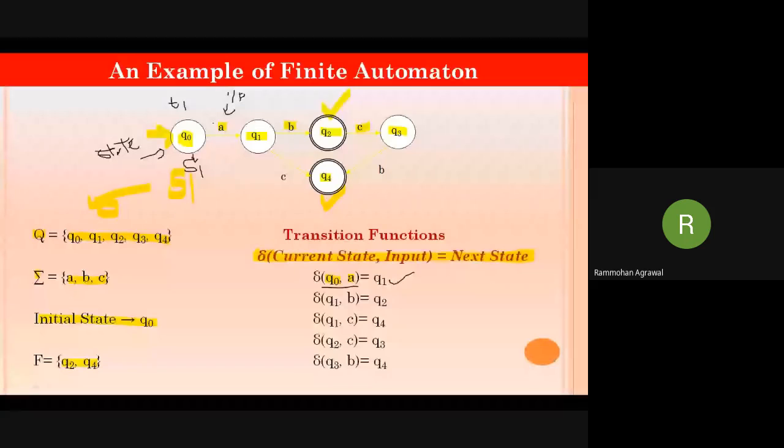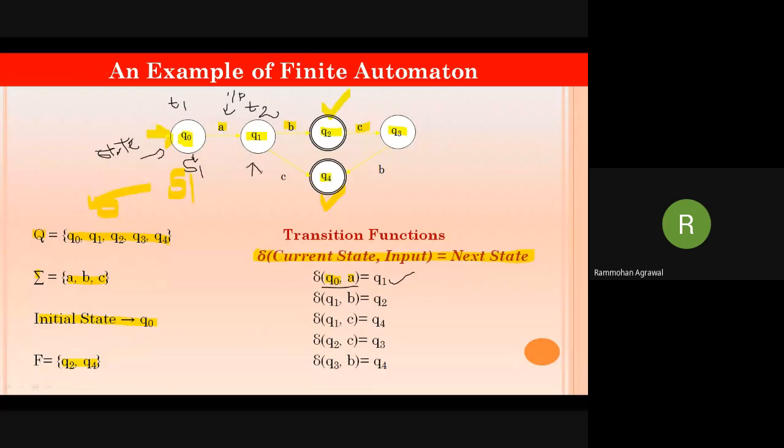Like, at 10 o'clock I was at home, at 10:15 I am in the market. At time T1 I was at home, at time T2 I am now in the market. So whenever you apply an input A to the current state, a transition is performed, and now you are currently at Q1.